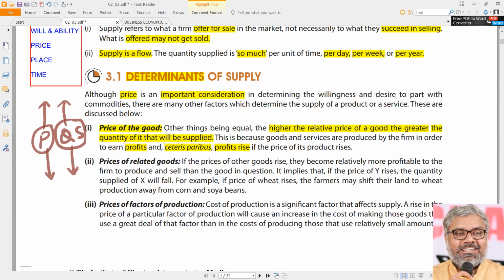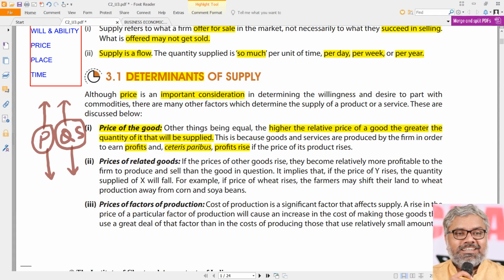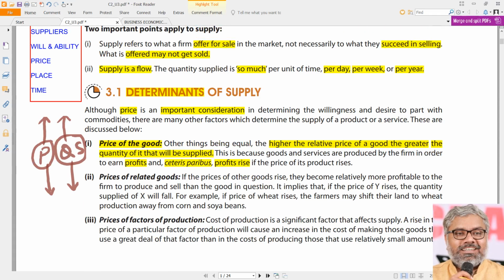So how quickly the suppliers will react to the influencers of supply is always a questionable thing, and it is not the same for all types of products. According to the technology, according to the size of the firm, according to how quickly they can adapt to the situations, they will change. So we don't need to bother about that, is what I meant to say. We don't need to bother about how quickly they are changing the supply or how quickly they are not able to change the supply. That is only one of the very practical factors.